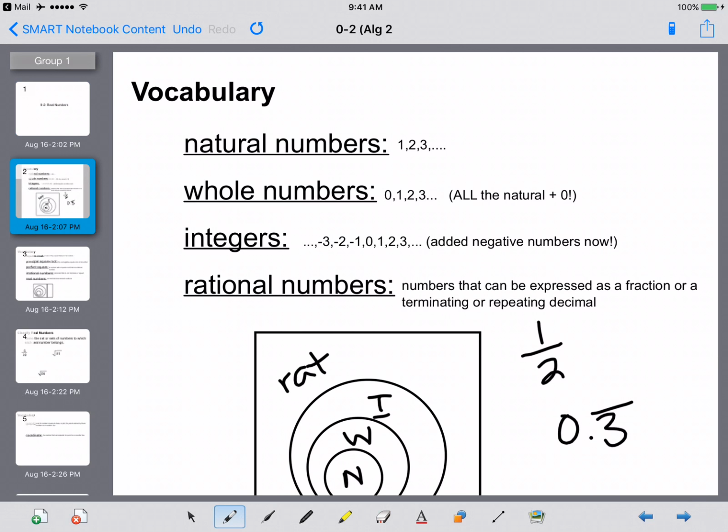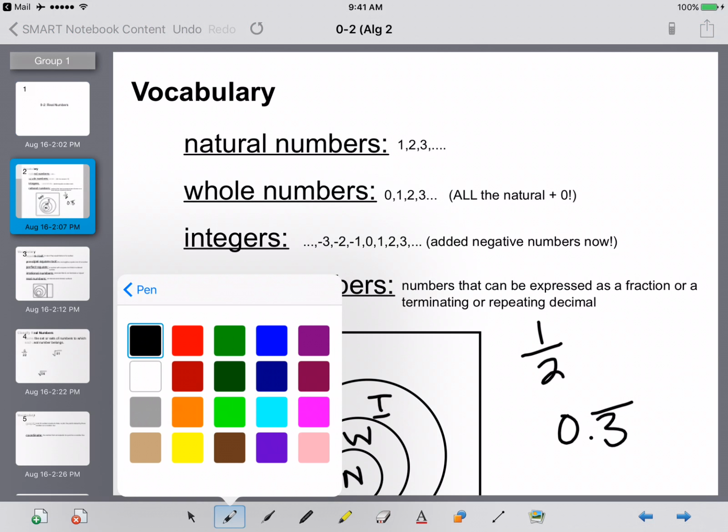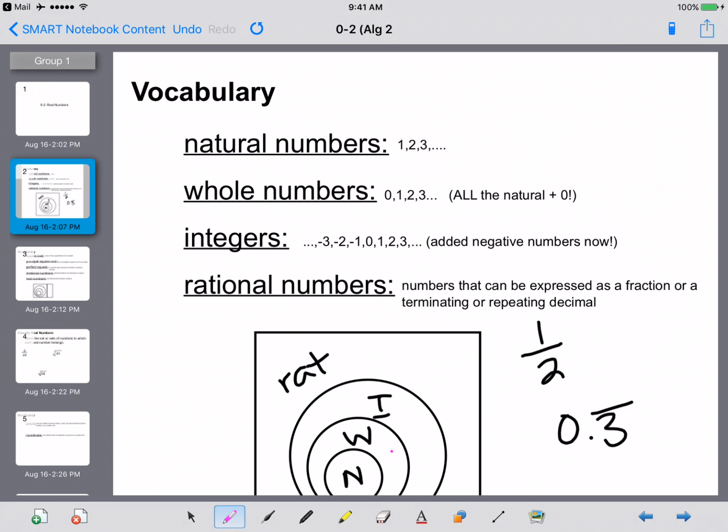So if you have a rational number, that doesn't mean it's an integer, but an integer is always a rational number. So when you look at this chart, I'm going to use a different color here to help us recognize. If I have a whole number, everything that's outside is included. Okay, integers and rational numbers are always together, but rational numbers aren't always integers. If you have a natural number, it's also a whole number, an integer, and a rational number. And be sure to raise your hand and ask me if you're confused about that, and I will try to explain it in other terms.